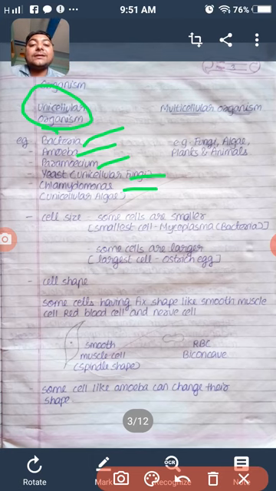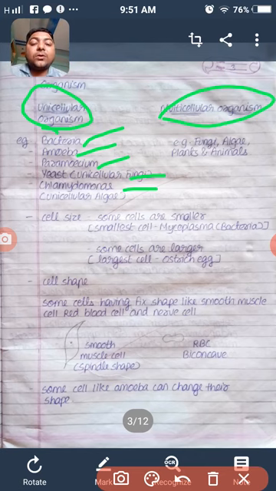Next, the other organisms are multicellular organisms. Multi means more than one. Different organisms like fungi, algae, plants, and animals are made of more than one cell. The cells are organized to form tissues, organs and organ systems, and form the full organism, so it is called a multicellular organism. Basically all organisms are of two types, unicellular and multicellular.